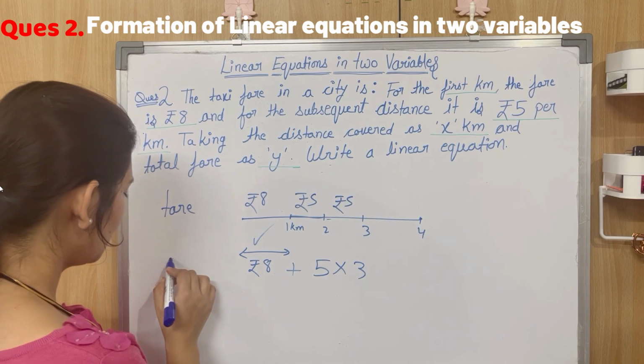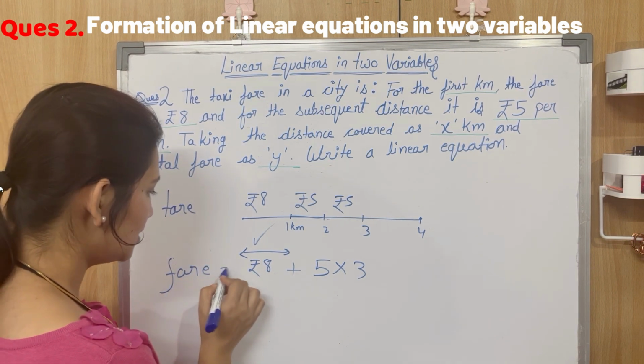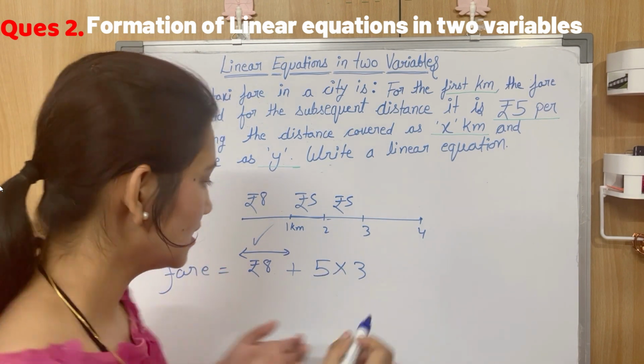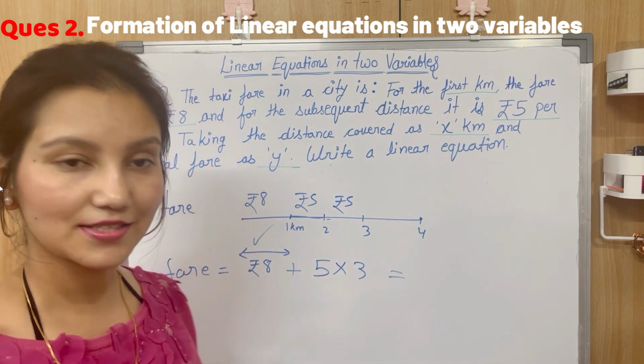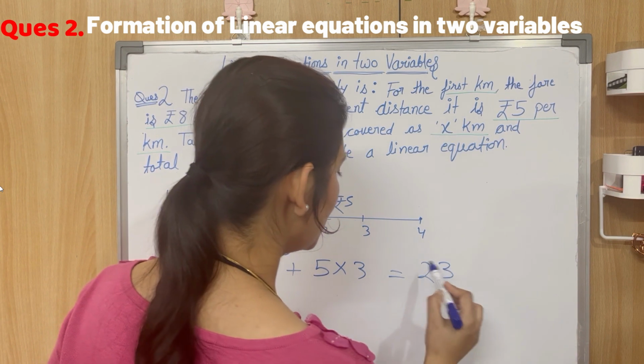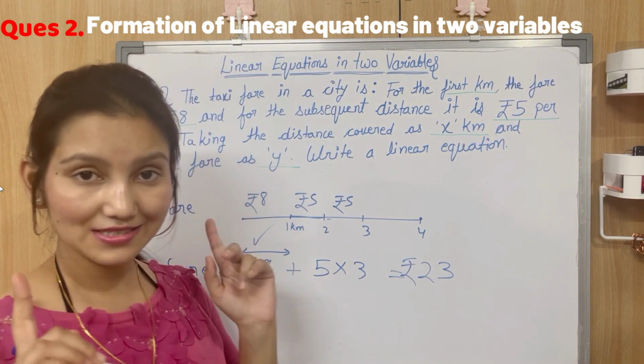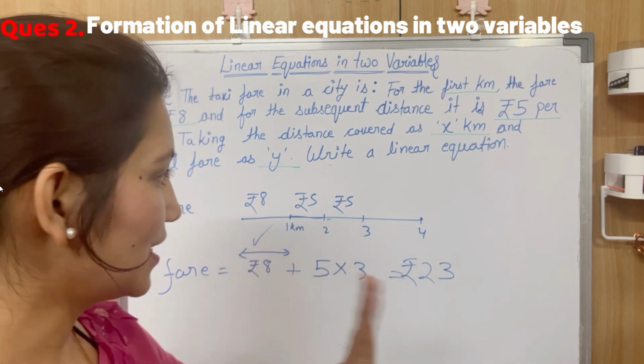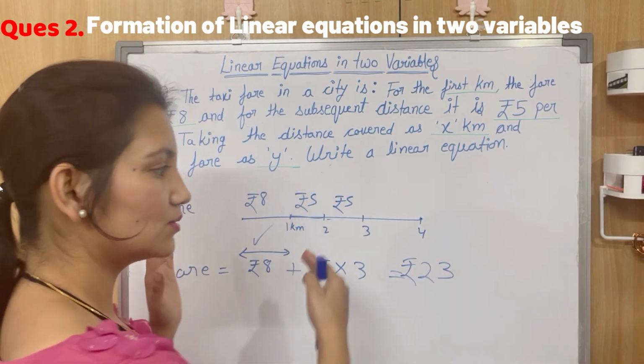So how much fare do we need to pay? We need to pay rupees 8 plus rupees 15, that is 15 plus 8, which is 23. So we need to pay rupees 23 if we travel a distance of 4 kilometers by that taxi, right? But the situation is different. So you got the question, right?